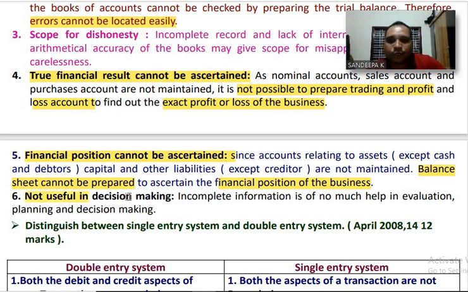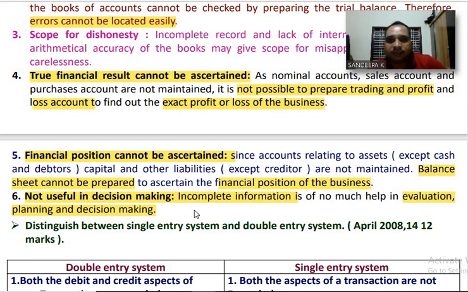Number 6. Not useful in decision making. Incomplete information is of not much help in evaluation, planning and decision making. With the help of incomplete information, we cannot take decisions relating to the matter of additional investment of capital, expansion of business, and other issues.